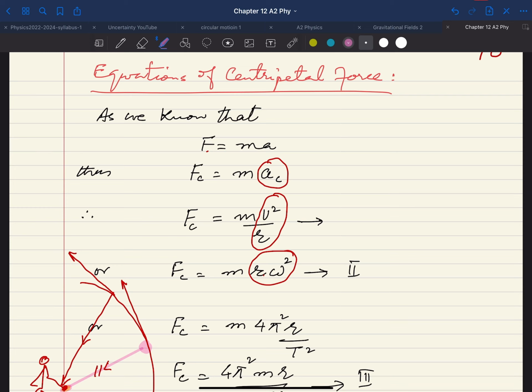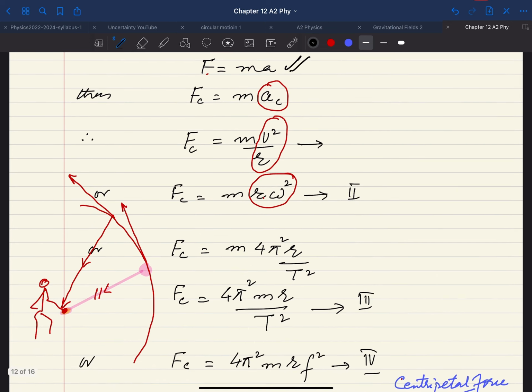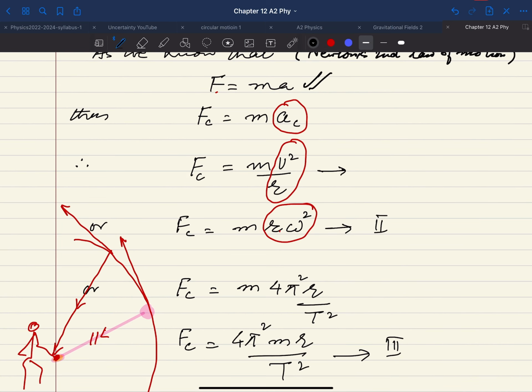Again the same thing, according to Newton's second law of motion, which gives us the formula F is equal to ma. If you have a body of mass m and the acceleration is a, then of course F is equal to ma. The same will be the case in this discussion.